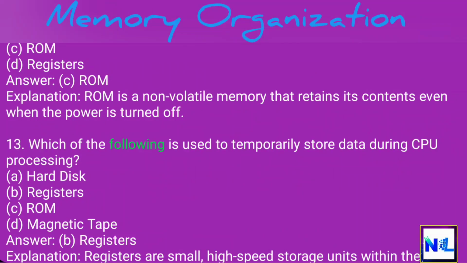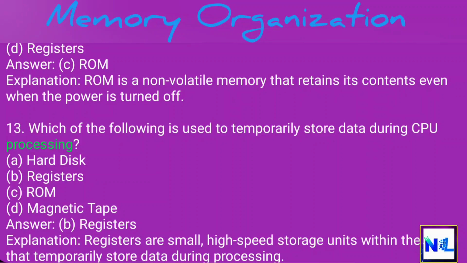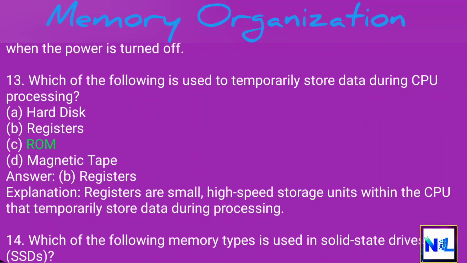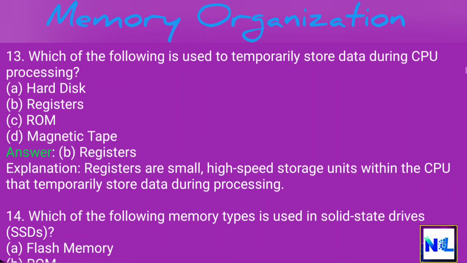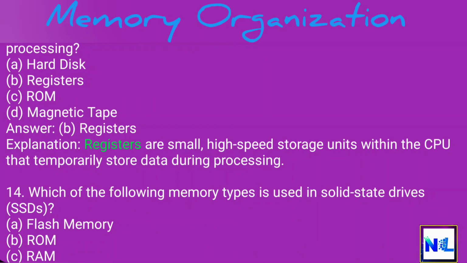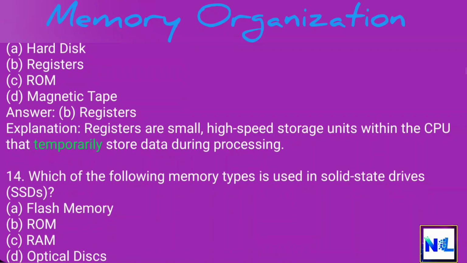13. Which of the following is used to temporarily store data during CPU processing? A. Hard disk. B. Registers. C. ROM. D. Magnetic tape. Answer: B. Registers. Explanation: registers are small, high-speed storage units within the CPU that temporarily store data during processing.